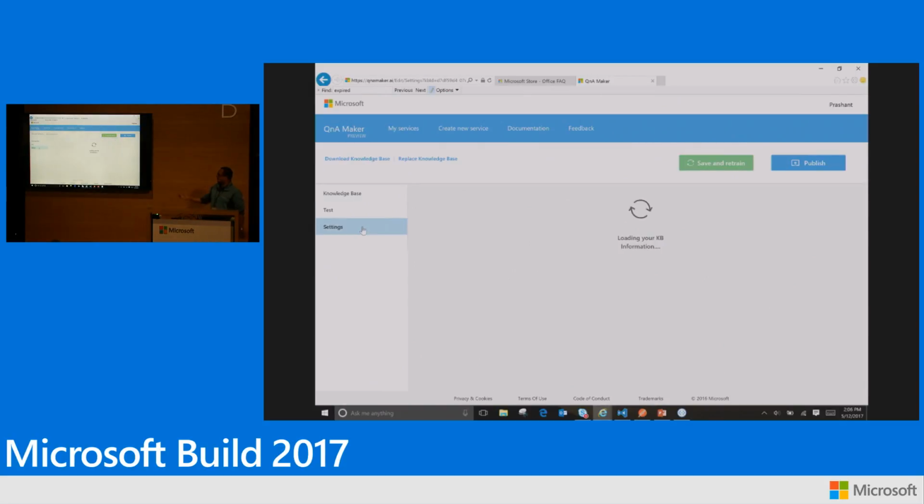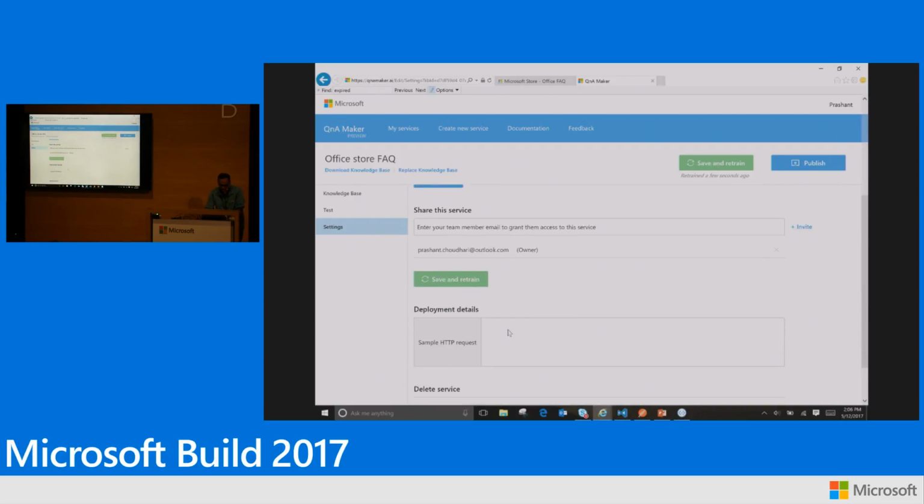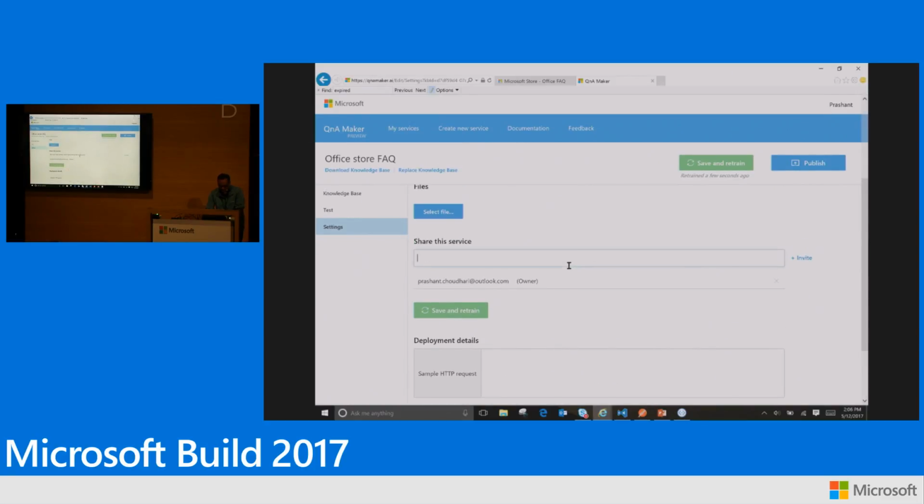What I can also do, and this is a feature we just launched last week, is share this knowledge base with other people. And this is a very useful thing, because you have a team collaborating on a knowledge base, so multiple people need access. Here is how you share it with more people. I'll just add my Microsoft account here, and just invite, and that other person already sees this knowledge base in their list. And they can contribute to it.